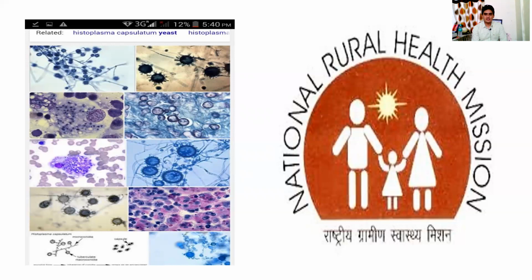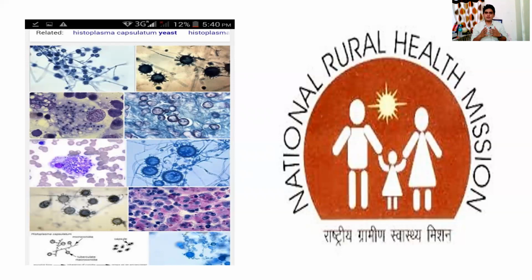Just write on Google National Rural Health Mission and search. This will be the logo. Most of the time, they will blur this part and give the logo. They will blur this part also, and they will ask, okay, what is the name of this program? Most FMG and NEET PG exams, most of the times they ask these kinds of questions.